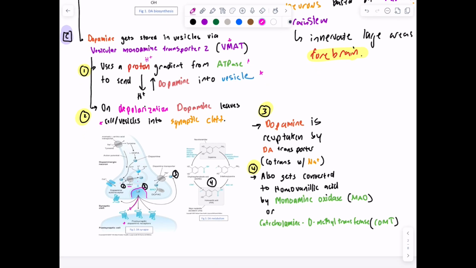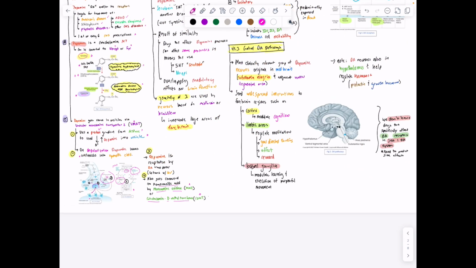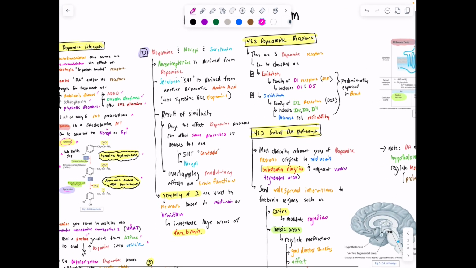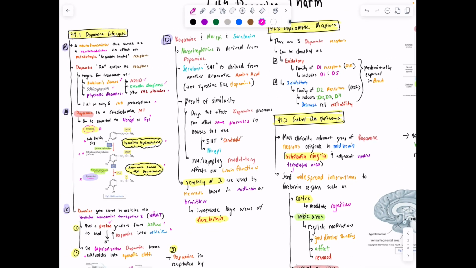Dopamine is reuptaken by the dopamine transporter, and it co-transports with sodium ions, and then it can get converted into homovanillic acid by monoamine oxidase, the famous MAO, which we've seen in many lectures. So dopamine to ultimately homovanillic acid. You can also have this step occur via catecholamine O-methyltransferase, which is COMT as its abbreviation, which you can see here. Okay, so dopamine can be broken down into waste products, but overall, we're looking at dopamine as potential usage for Parkinson's, schizophrenia, psychotic disorders, ADHD, excessive sleepiness.